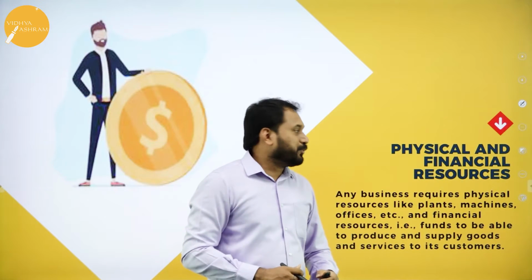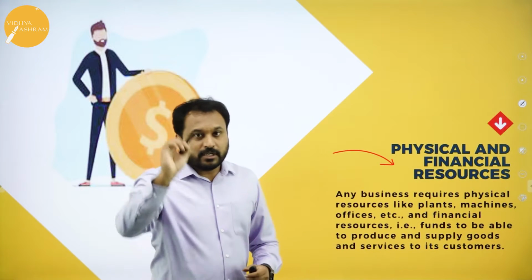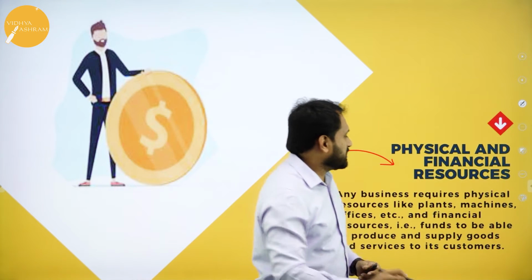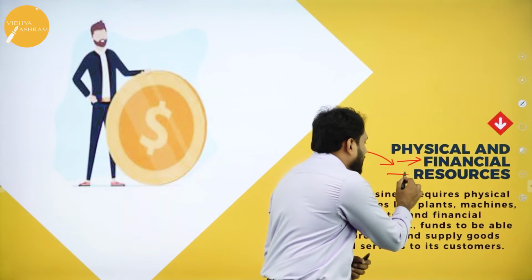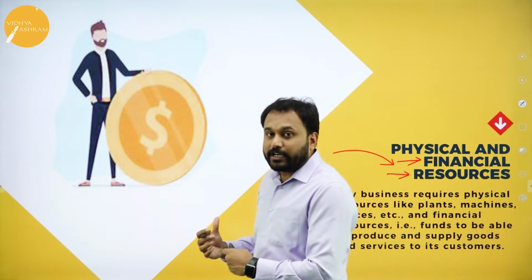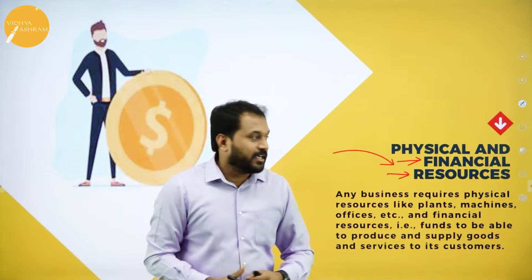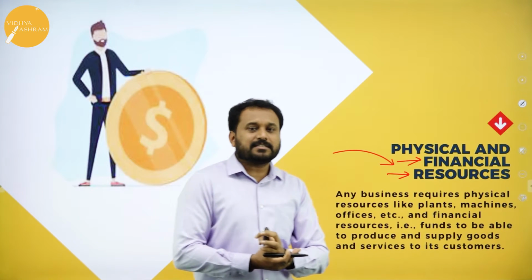The next thing we have is physical and financial resources. Without finance or resources, the company cannot move. It is very important, and you will feel that it is also one of the objectives. Understand, resources are scarce.